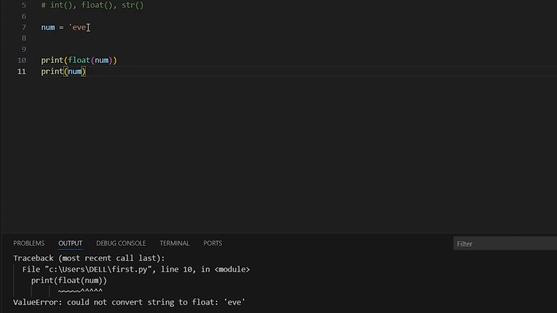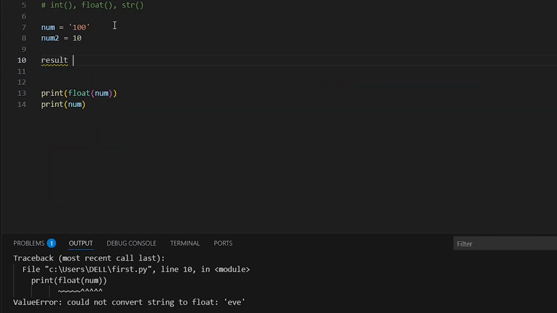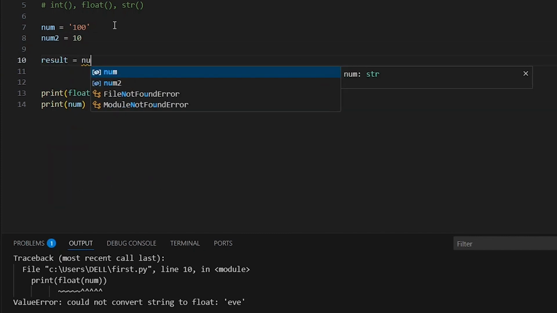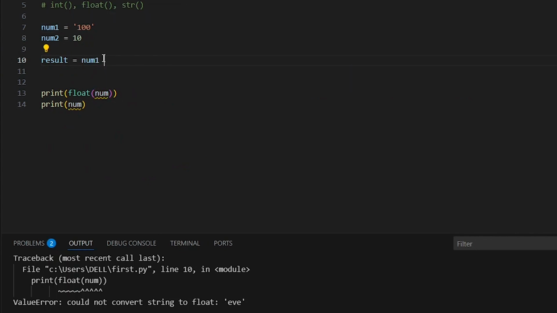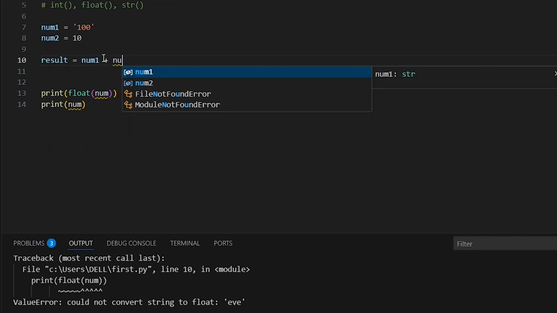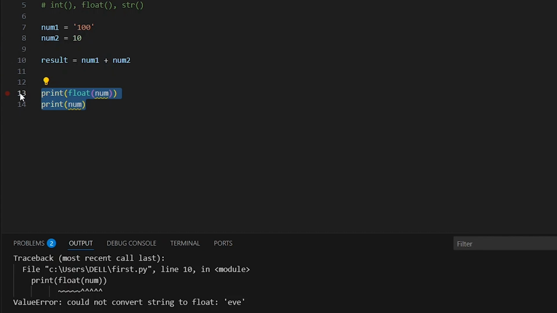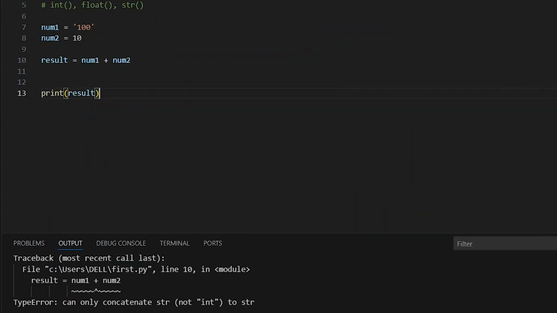Just before we conclude this, let's look at this example one more time. I have num1 as 100 and I have num2 is equal to 10. If I say result is equal to num1 plus num2, and we'll go ahead and print result, I'm going to run into an issue because I cannot add a string to an integer.